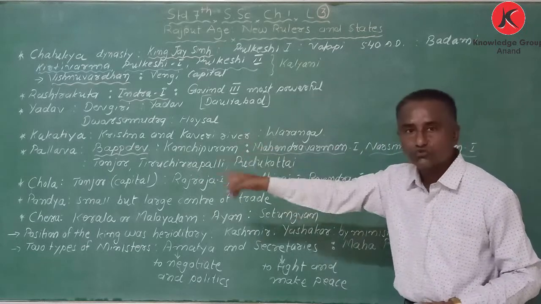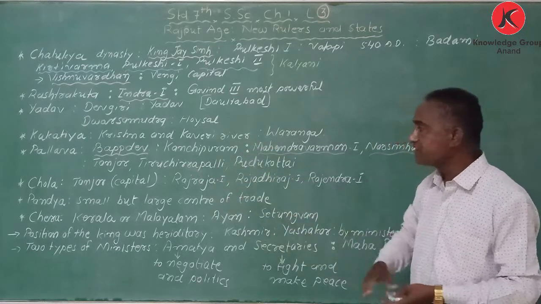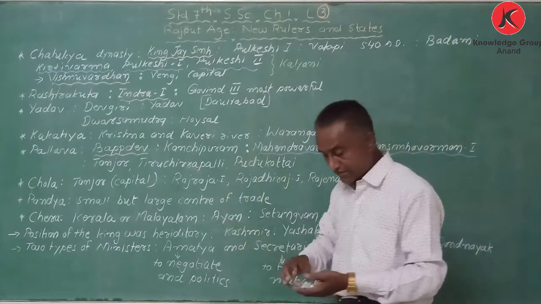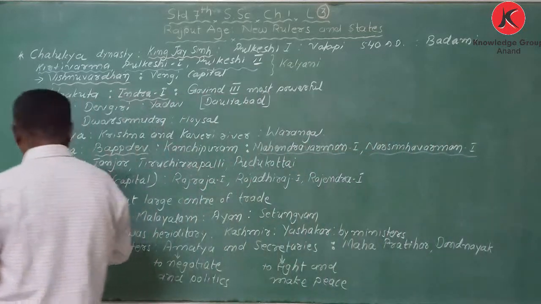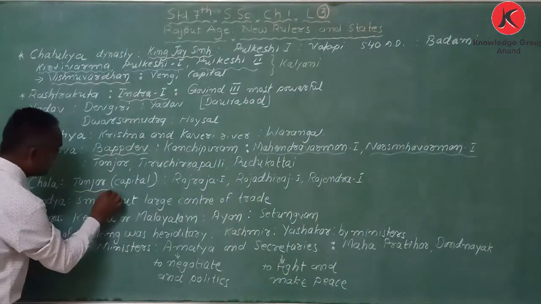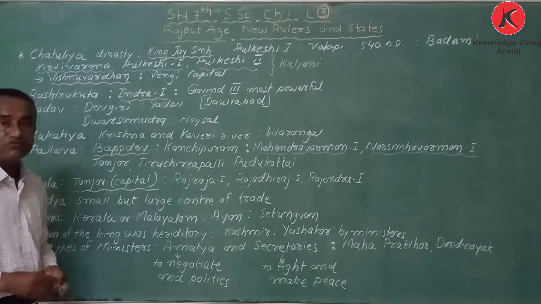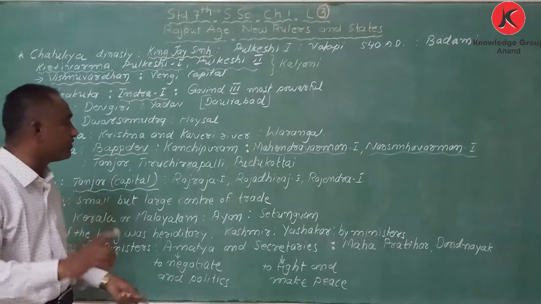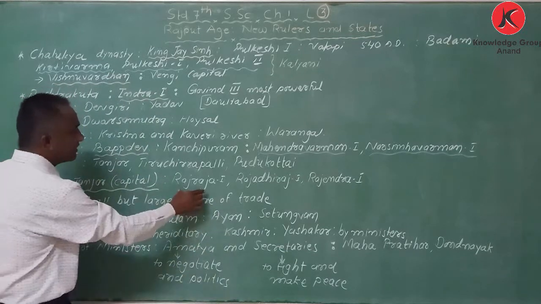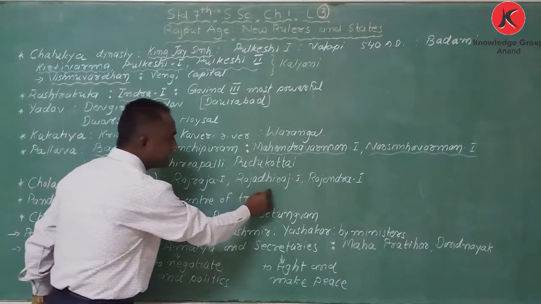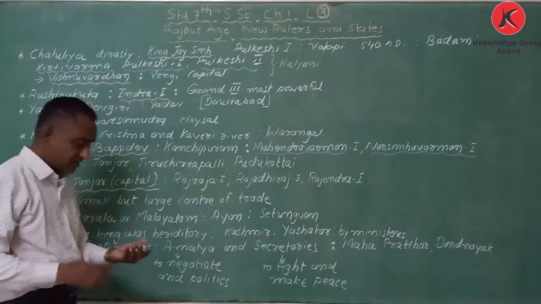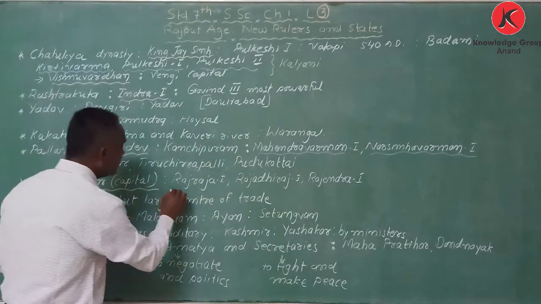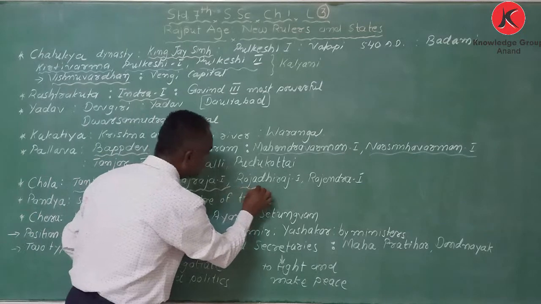After that comes the Chola dynasty. They made Tanjore their capital, and the main kings of the Chola dynasty were, you will find the word Raj, Raj I, Rajadhiraj and Rajendra I. They are the main kings of the Chola dynasty.